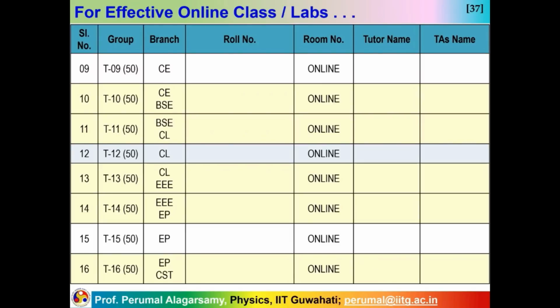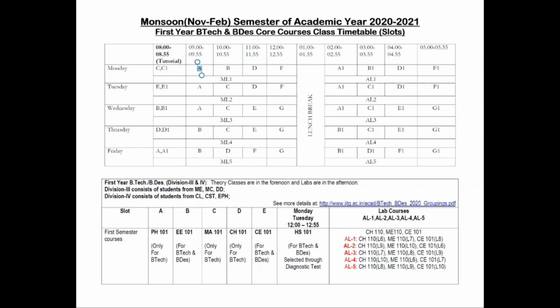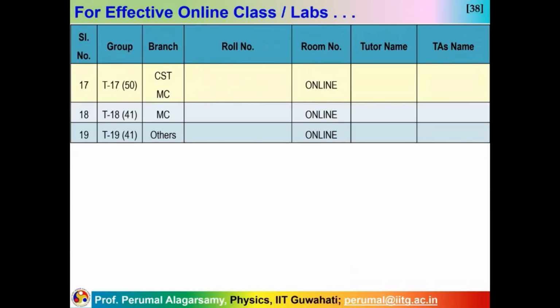That means on Friday morning for PH 101, from 8 to 8:55, all you BTech students of 101 physics will be divided into 19 groups. They will simultaneously, in different Teams groups, take that class. You will soon receive the tutorial 1 group link, and you can see it in your Teams login under Teams. So don't worry, that is our problem to create it. You just keep watching the group names. So that is how it is done.